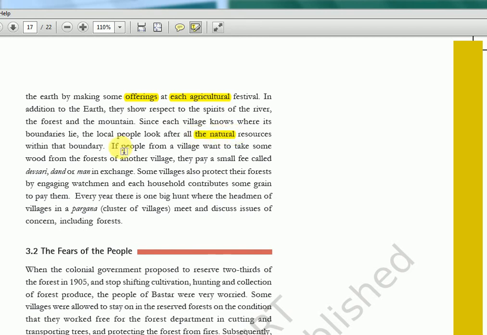They had their own rules and regulations. Okay, they need not have wired fences or boundaries and all. They knew where the limit is ending and all those things. So here again they pay a small fee called Devsari, Dand or Man in exchange.